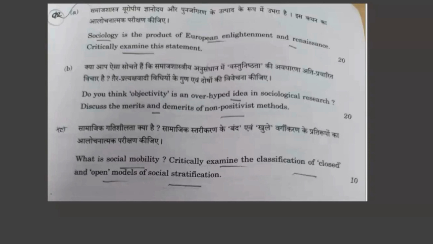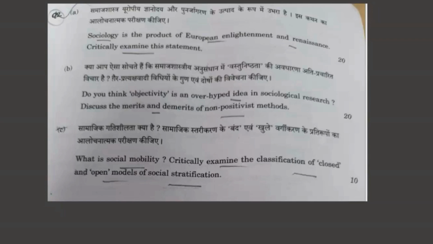Okay. The next question is very simple. This whole second question should have been chosen. It is the simplest question in the whole paper. The second question is, do you think objectivity is an overhyped idea in sociological research? Discuss the merits and demerits of non-positivist methods. So it is the project of non-positivists only. You will discuss how objectivity is an overhyped idea, and you will give all the non-positivist thinkers' ideas. Okay, and then you will discuss the merits and demerits of non-positivist methods as a whole. You have a lot to write here.